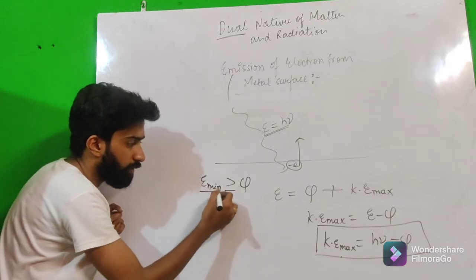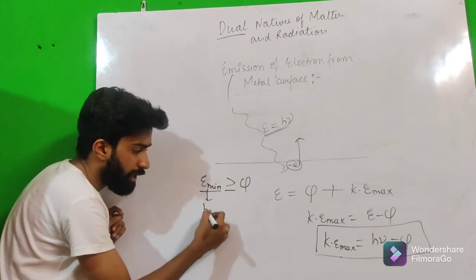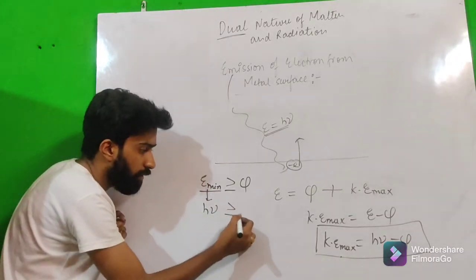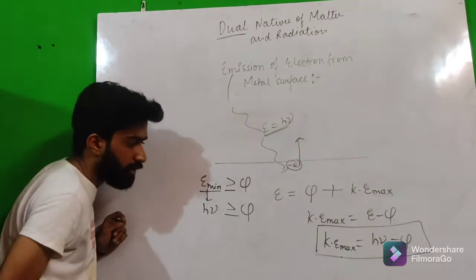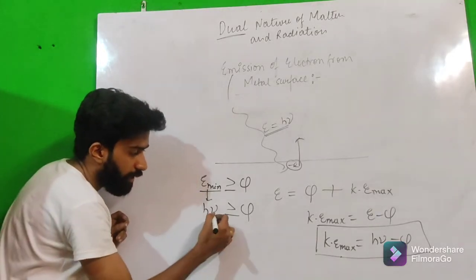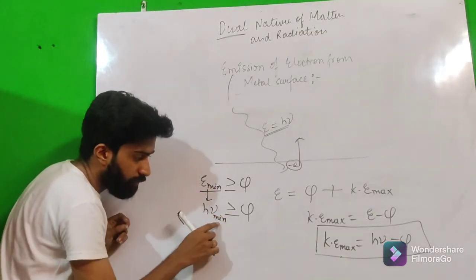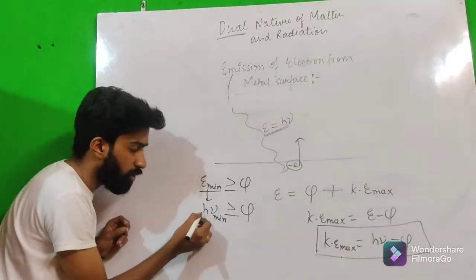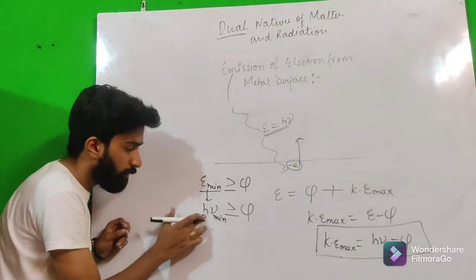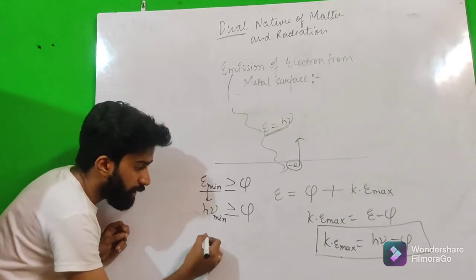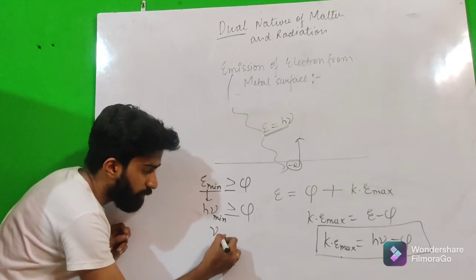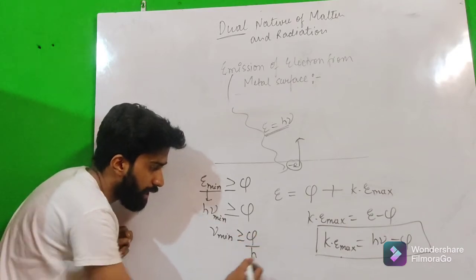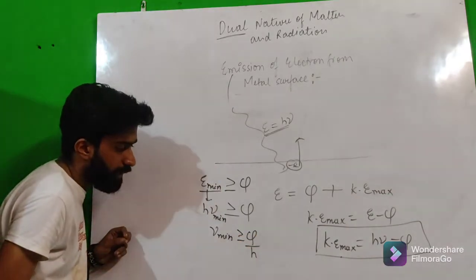So we can write this energy as h nu, where nu is the frequency, and this is greater than or equal to phi. We can write this as minimum, because energy is minimum, so frequency is minimum, because h is constant. Then we can write nu minimum is greater than or equal to phi by h, right?